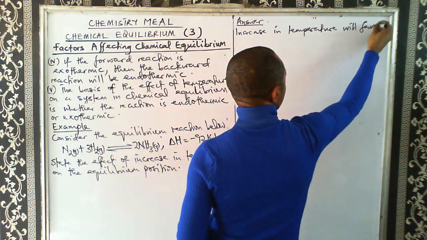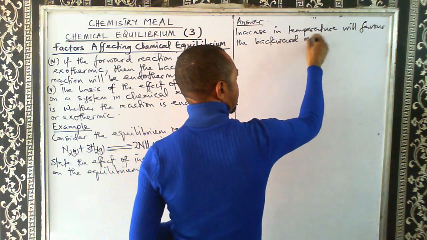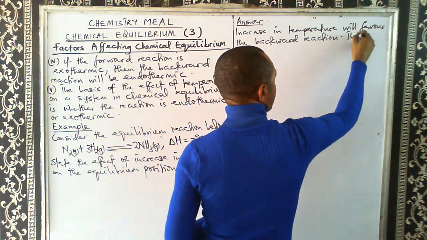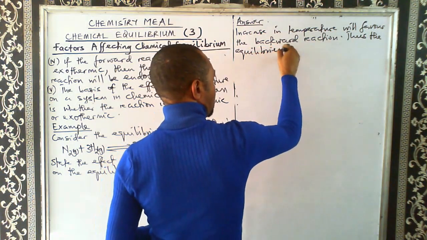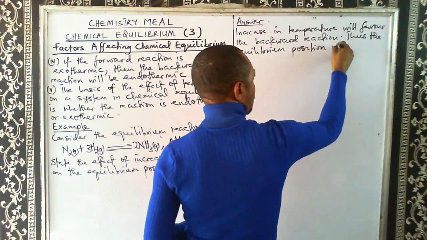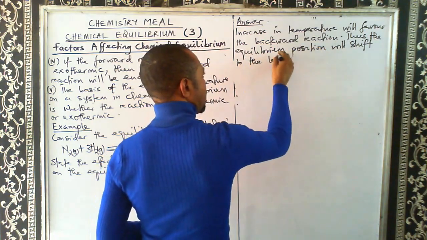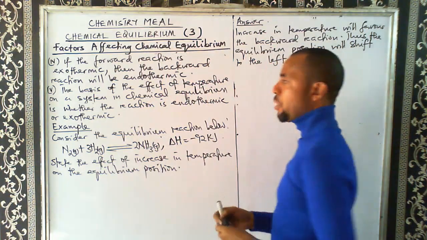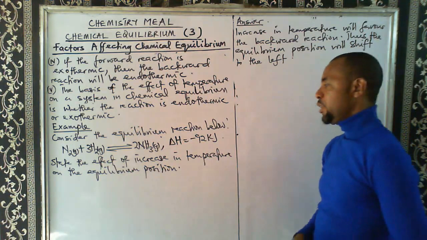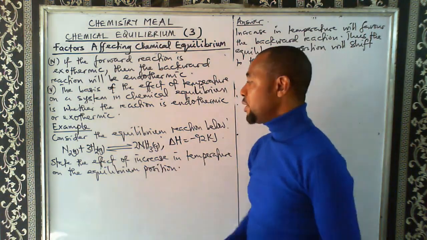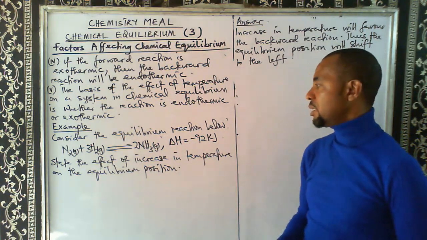So increase in temperature will favor the backward reaction. Thus, the equilibrium position will shift to the left. We shift to the left, that's backward, because the backward reaction is endothermic, and increase in temperature favors endothermic reaction. So if you increase temperature in this reaction, you will produce less ammonia.